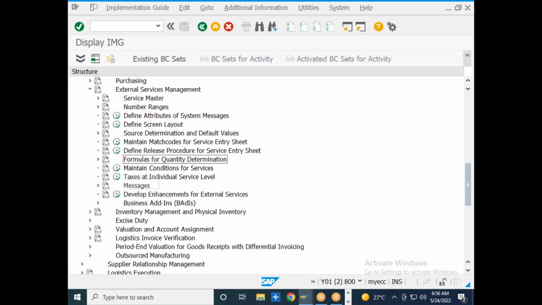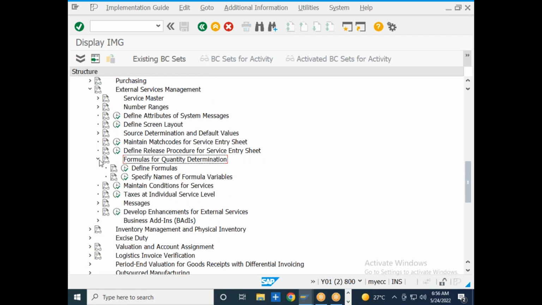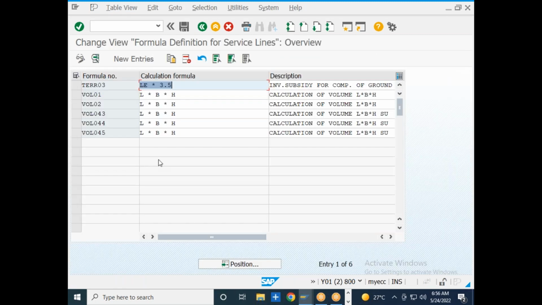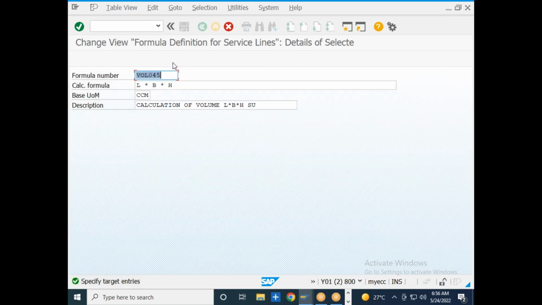Formulas for quantity determination. Normally painting services are based upon the area, meaning 1 square feet of painting is equal to 1000 rupees. Then if the painter did 10 square feet of painting, then 1000 multiplied by 10 will be the total net value of that particular service.